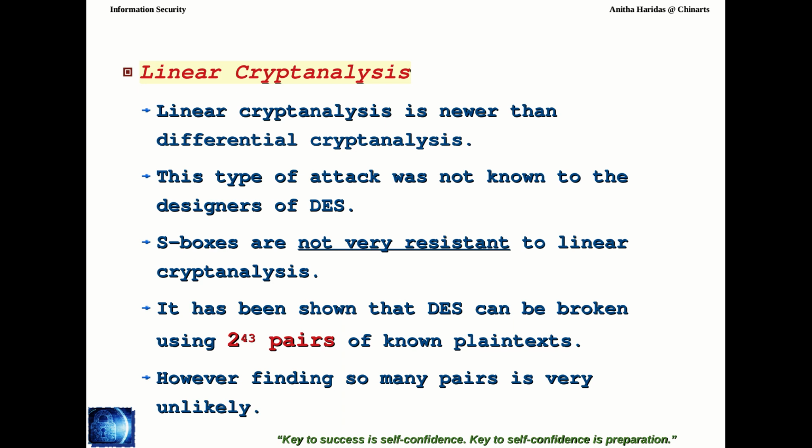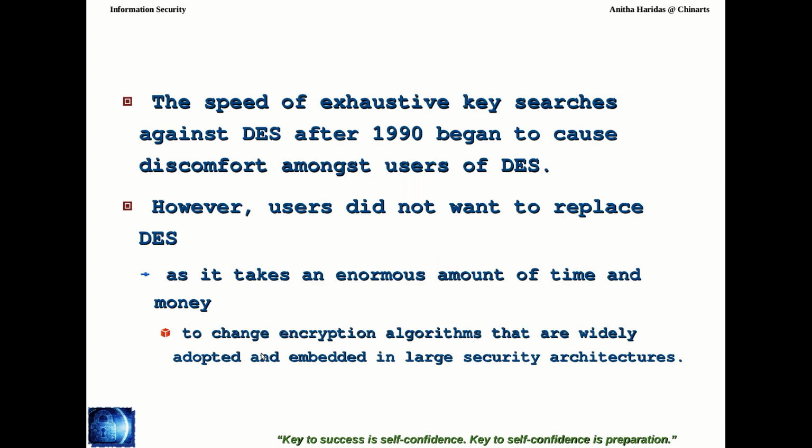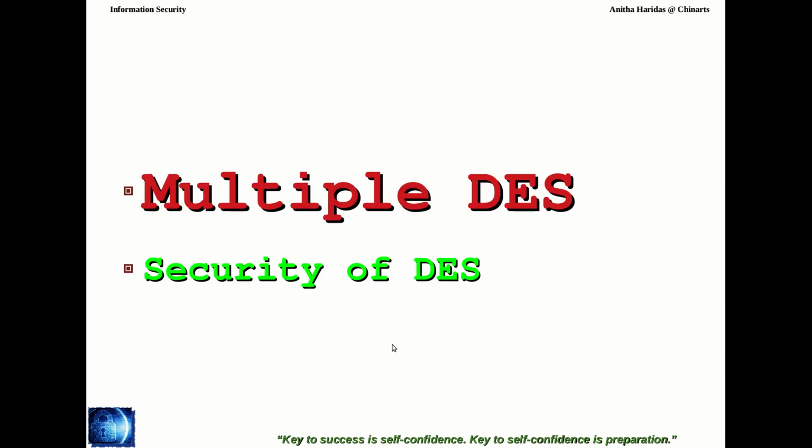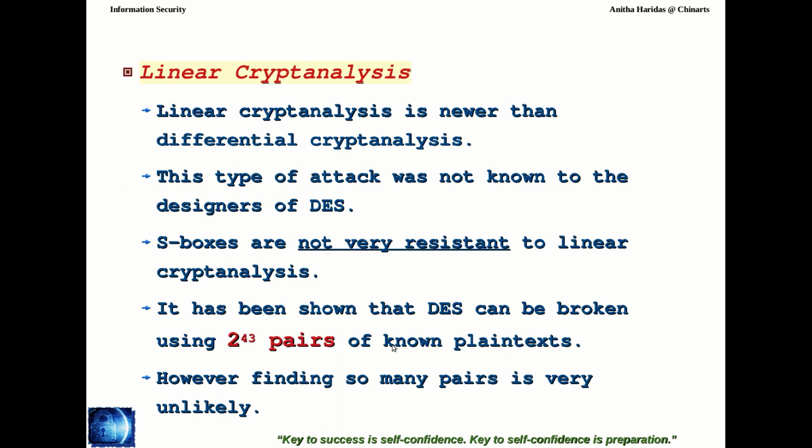The S boxes that are used in the DES structure are not very resistant to linear cryptanalysis. But they say that DES can be broken if the attacker has got 2^43 pairs of known plain text and ciphertext. But this many pairs cannot be retrieved easily by the cryptanalyst from the user's machine, which is very, very unlikely.